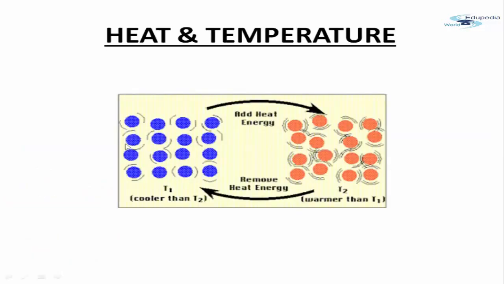This is one system where the temperature is T1, which is cooler than T2, where the temperature is T2, slightly hotter. So ideally what should happen is that the energy should move out from this system, which is hotter, and should add to the other system. Remove the energy, then the system will become colder, right? So that is the concept of heat and energy. If you add heat, temperature will go up. If you remove heat, temperature will come down. So if you remove heat energy from this, then it will become colder.